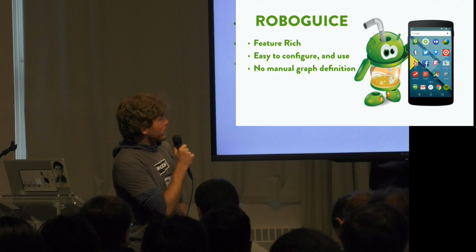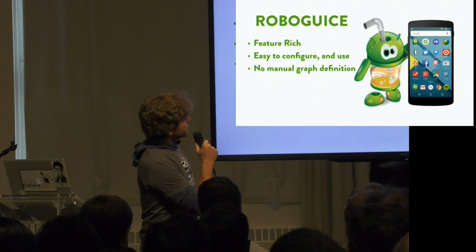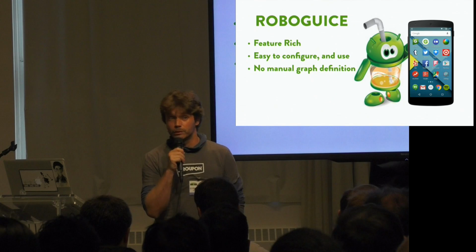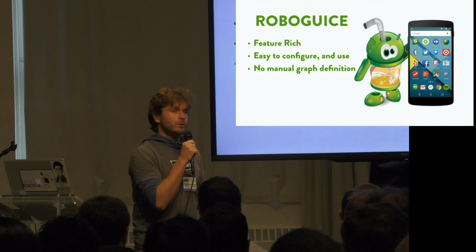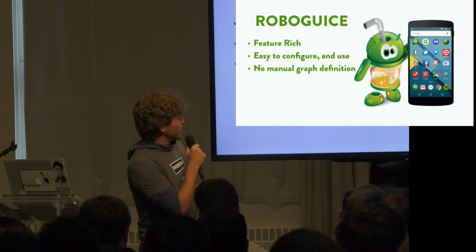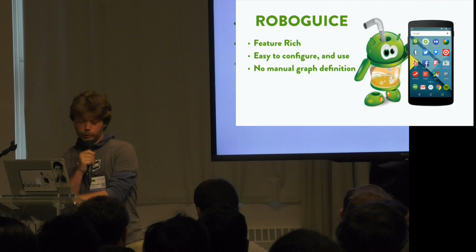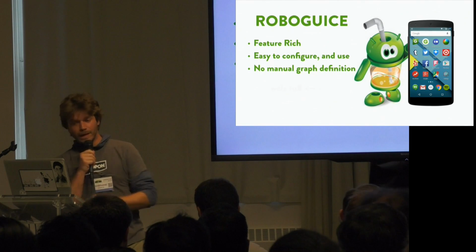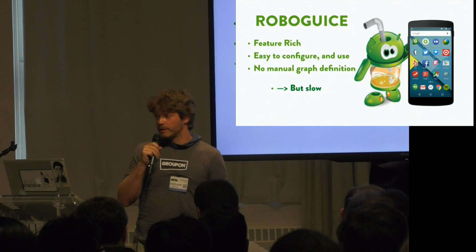And one of the big advantages of Juice compared to Dagger, to name it, is that there is no manual graph definition. So you don't have to do it by yourself inside your own application. You don't have to care about the dependency graph, because Juice is going to handle that for you. So Juice and RoboJuice are great, but actually it is slow. Why is it slow? Because it's based on reflection.